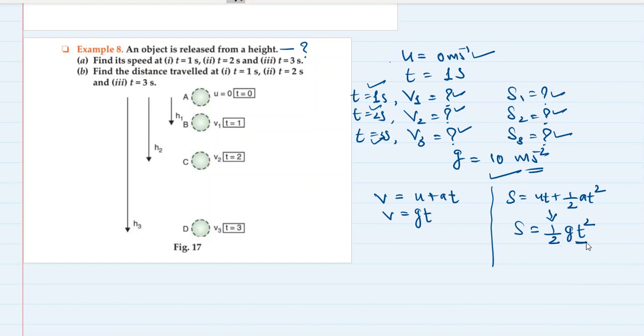We know the time, we know the acceleration due to gravity. So we can find the displacement at the end of 1 second, 2 seconds and 3 seconds. We can find the velocities using v is equal to gt, and we can find the displacement using s is equal to half gt square, because we know the values of g and t respectively. So please do that, and then we'll check the answer. Pause the video and do this.